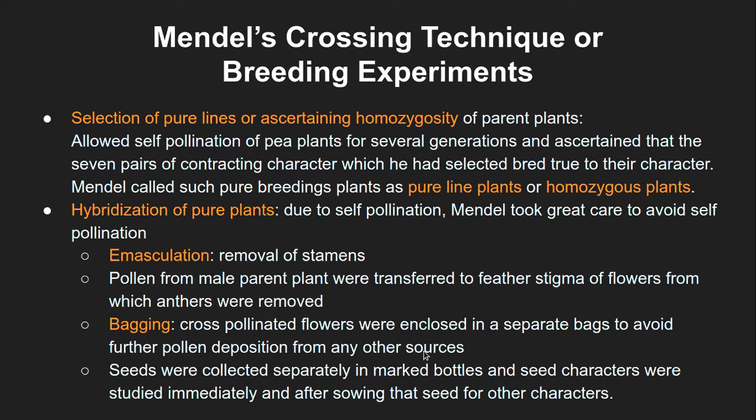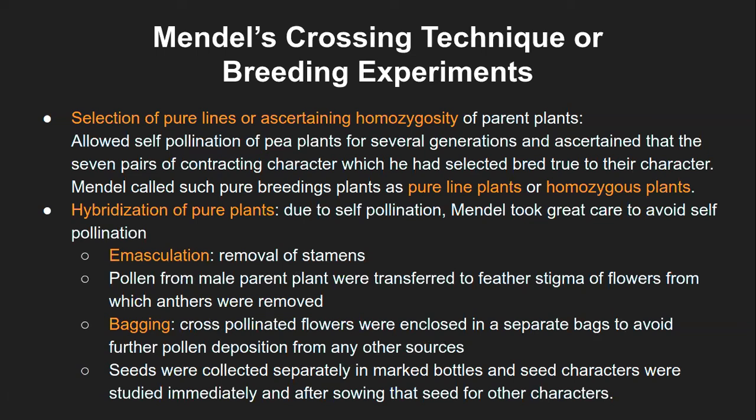So that the chance of variation is completely negated there, and whatever cross hybridization is done is maintained throughout the experiment. Because this is quite obvious, it is growing in a natural garden setup. So there will be insects which will be carrying pollen grains, and they are going to cross hybridize if it is not bagged. And that is why, to avoid all such possible reasons, it is best to put a bag around these flowers. And then the seeds were collected separately in marked bottles.